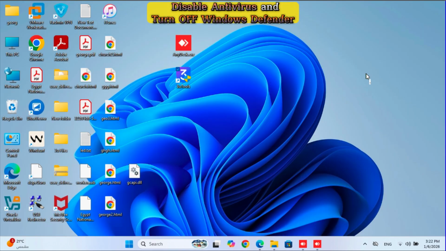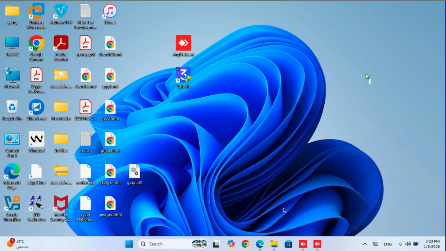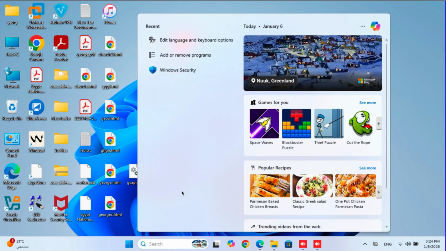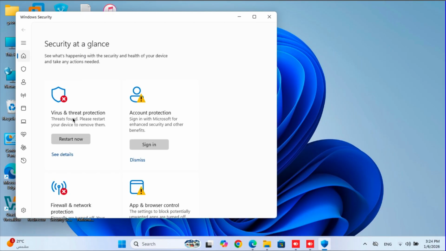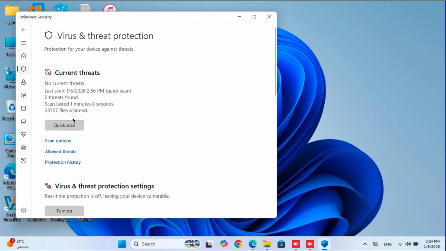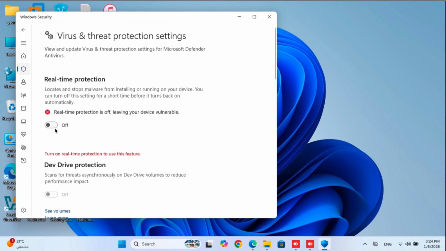Now, the next step is to disable all the antivirus that are installed on your laptop. Also, turn off the Windows Defender. For that, go to search bar at the bottom, search for Windows Security, and then open it. Click on Virus and Threat Protection. Click on Manage Settings under Virus and Threat Protection. Here, turn off this real-time protection.